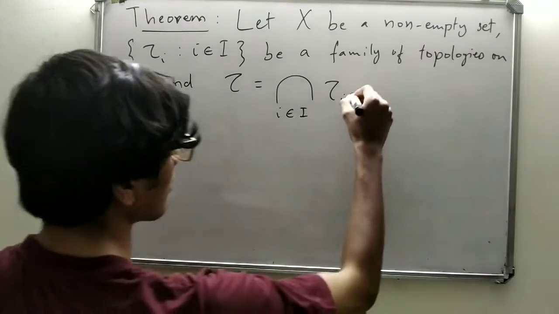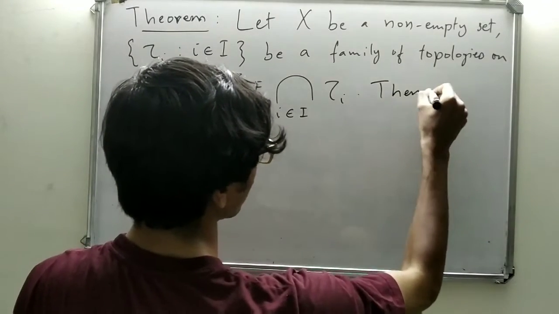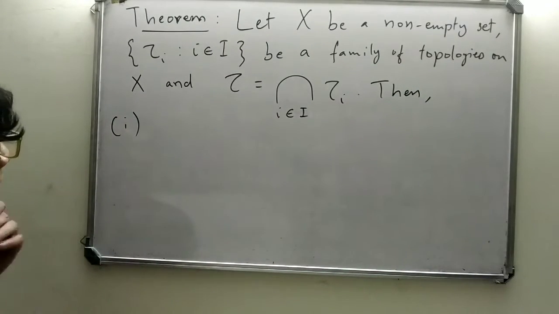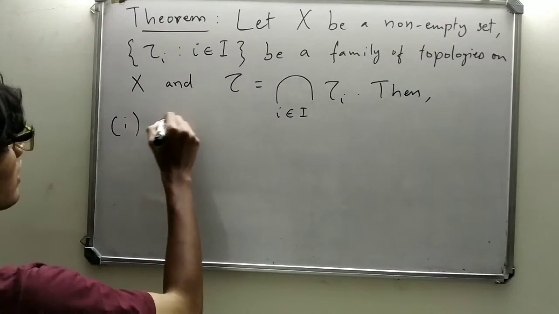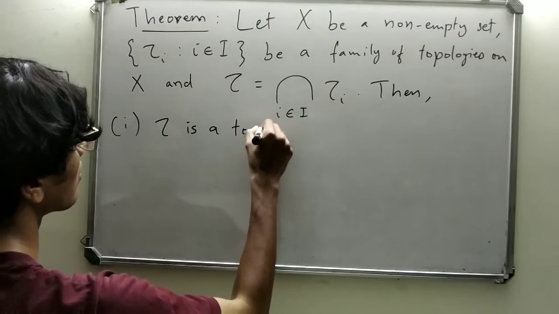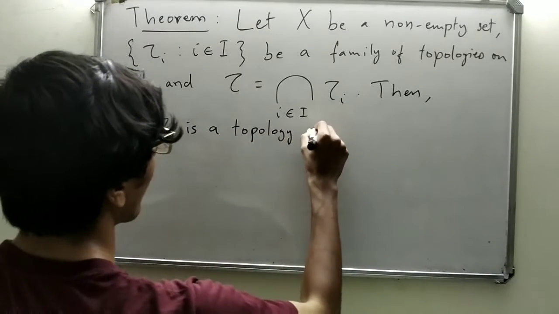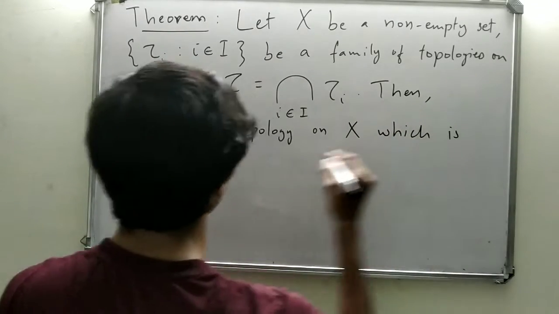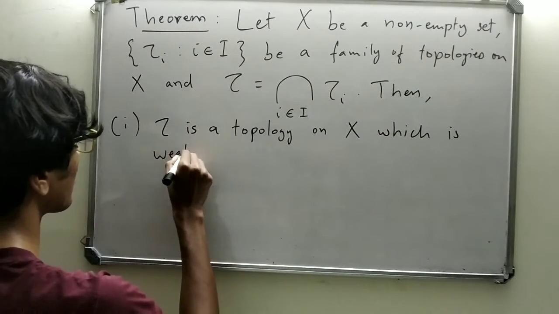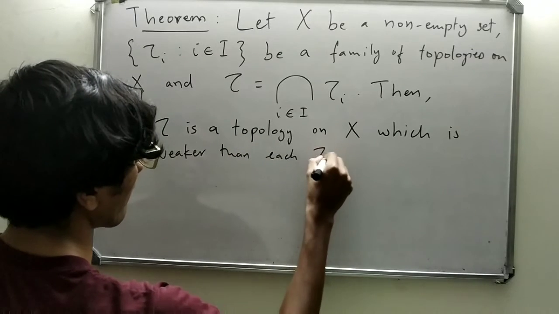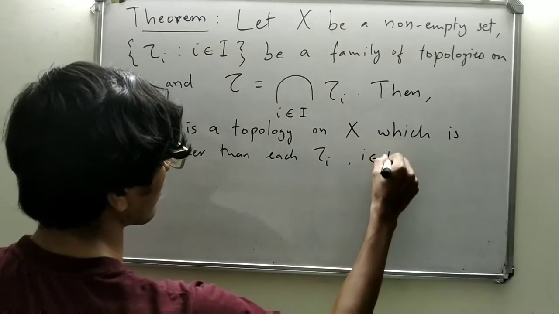Then we have the following two statements. One, τ is a topology on X which is weaker than each τi for i in I.